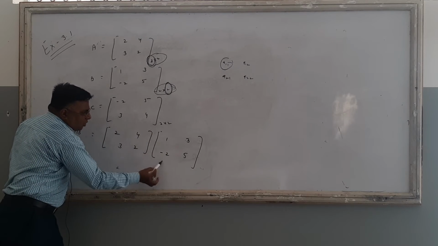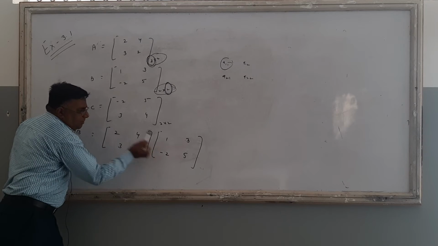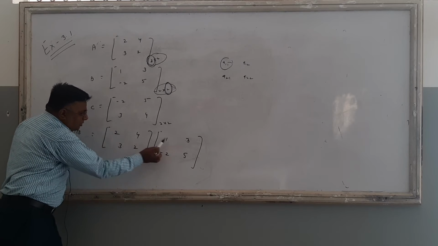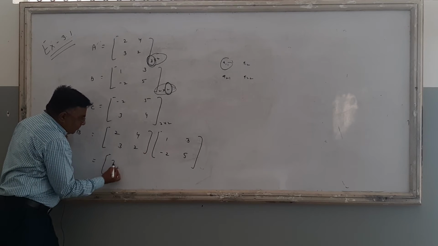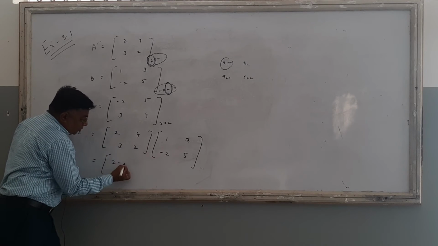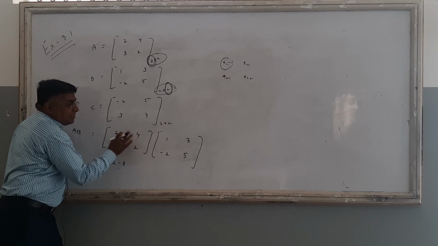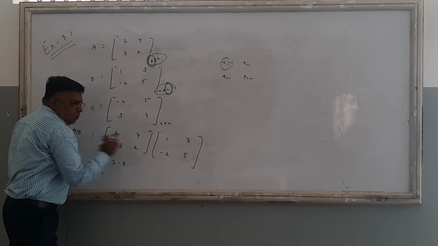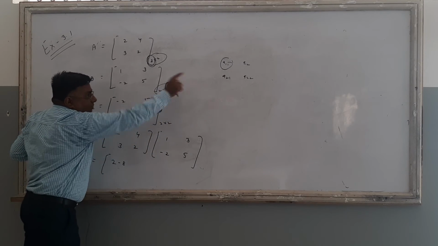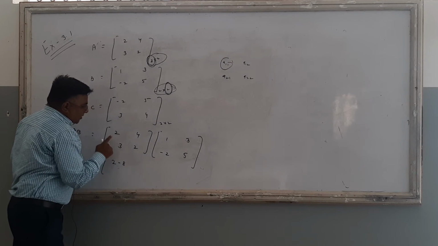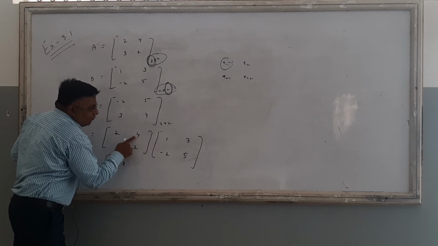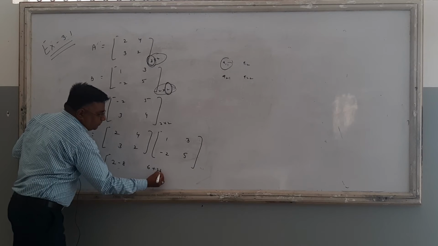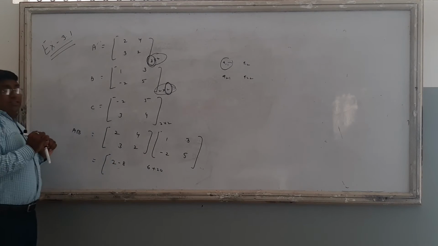Now first row first column, now multiplied by first element to first element, multiply second to second element. That is the 2 ones are 2, right, and 4 twos are 8. First को first से multiply, second to second multiply and now add. So that is the first row first column. Now first row second column, A12, that is 2 into 3 and 4 into 5. Then 2 into 3 is 6 and 4 into 5 is 20. 6 plus 20, that is 26 as a result.